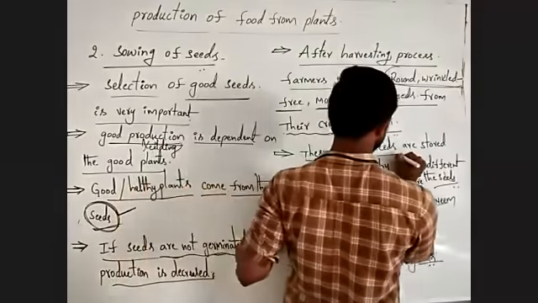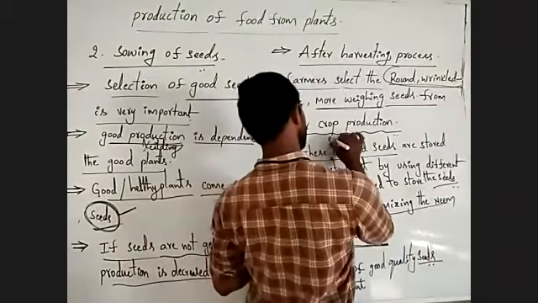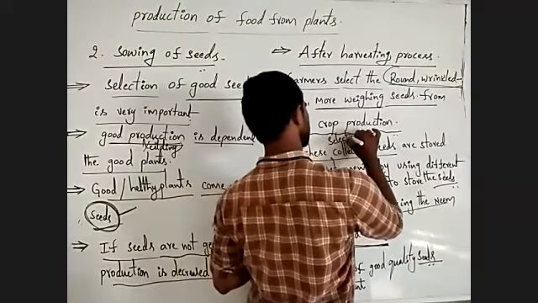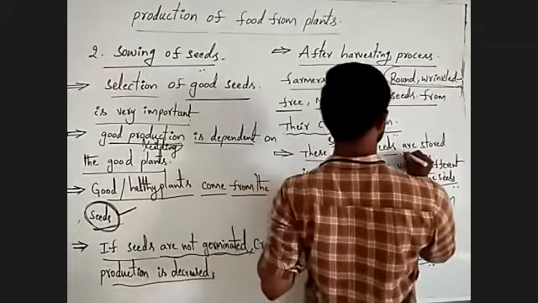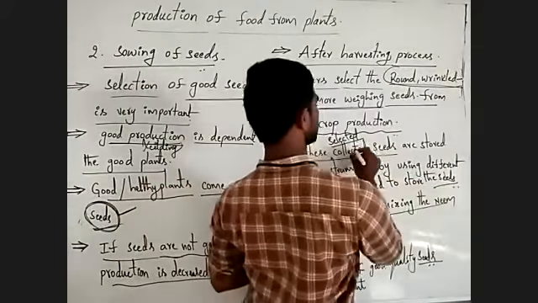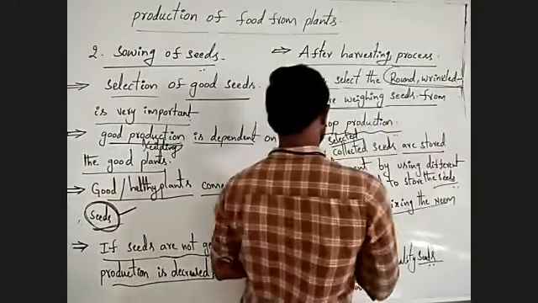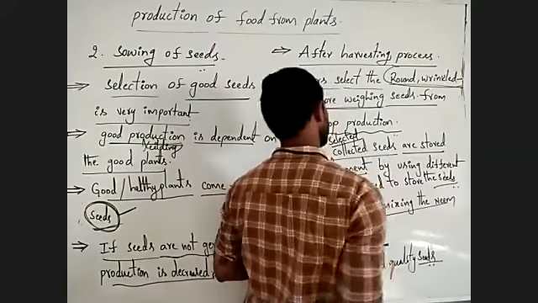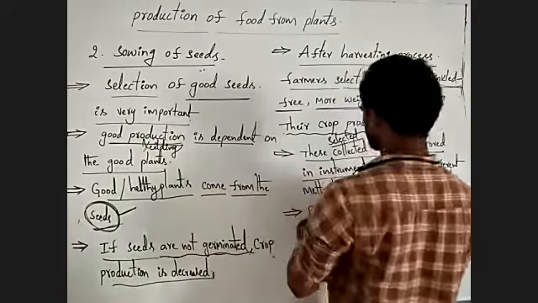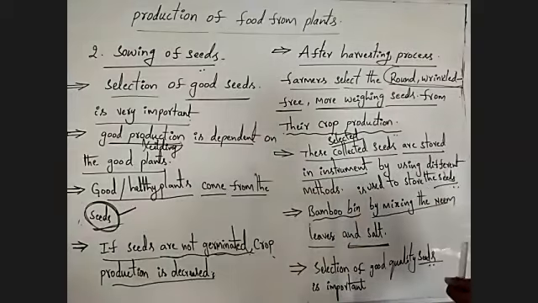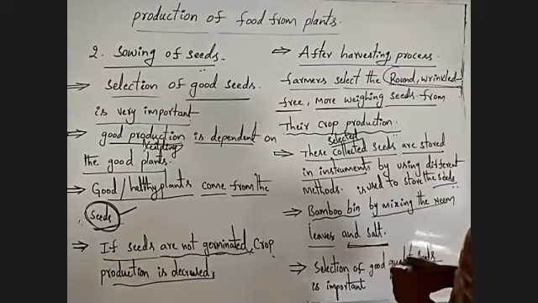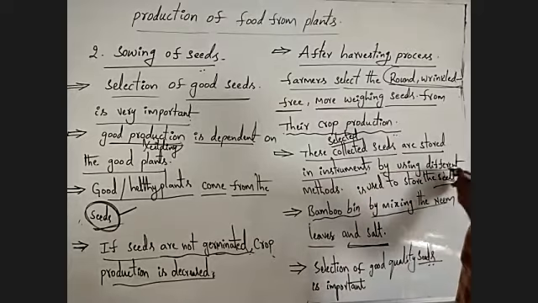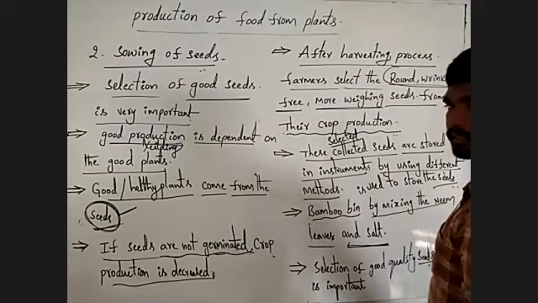These selected seeds are stored in different instruments by using different methods.